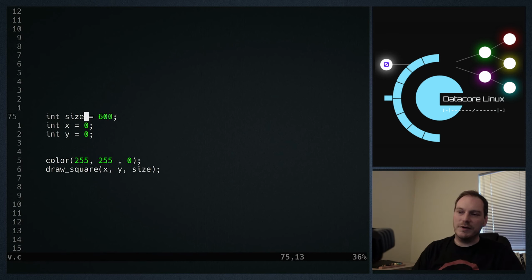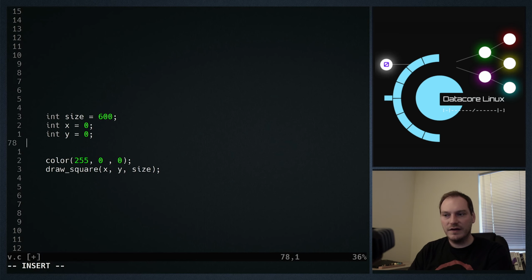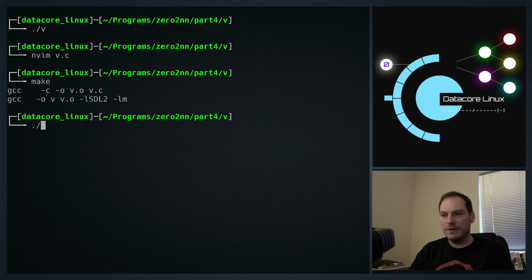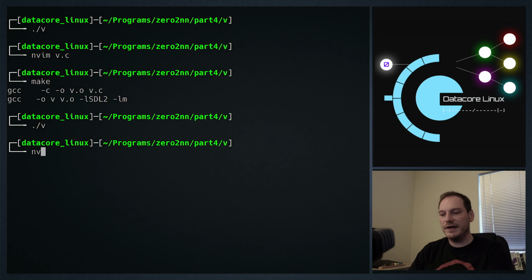So with this program, we've got size equals 600 pixels, x equals 0, which is the x coordinate, and y equals 0, which is the y coordinate. And we set a color. If you don't know about colors, the first value is R, red, the second value is green, the third value is blue. So if we change that to 0, we're going to print out a red square. Let's change the size of it to 300 and move it 300 across and 300 down. And let's see how our program looks. We've got a smaller red square which is 300 across and 300 down. Pretty simple, pretty basic stuff.